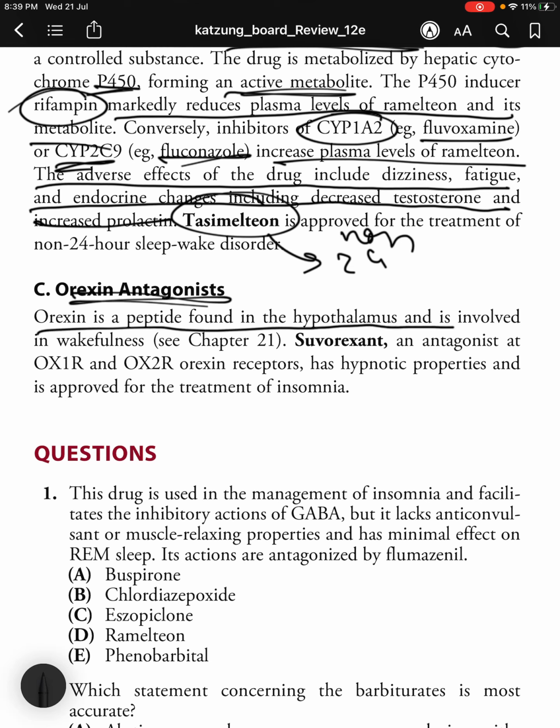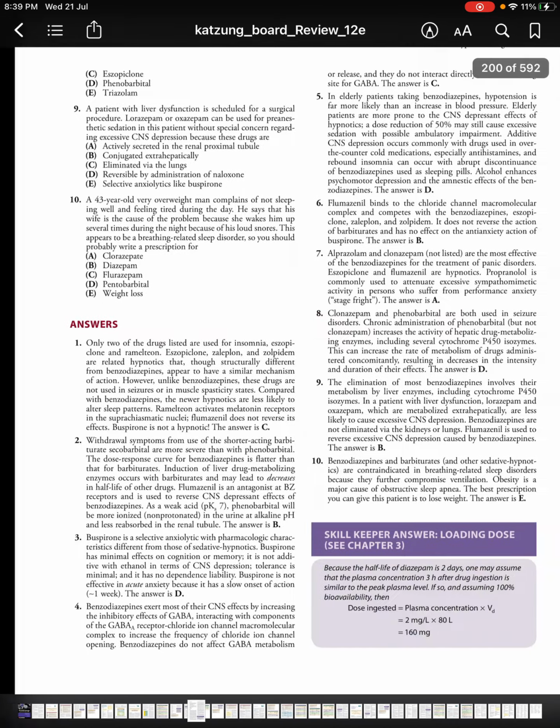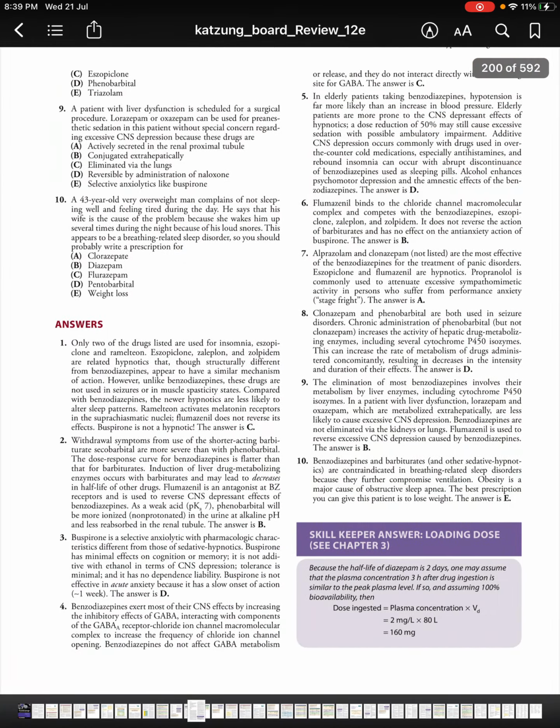So, orexin antagonist. Orexin is a peptide found in the hypothalamus and is involved in wakefulness. So, suvorexant, an antagonist at OX1R and OX2R orexin receptors, has hypnotic properties and is approved for the treatment of insomnia. So, that is all about this chapter.